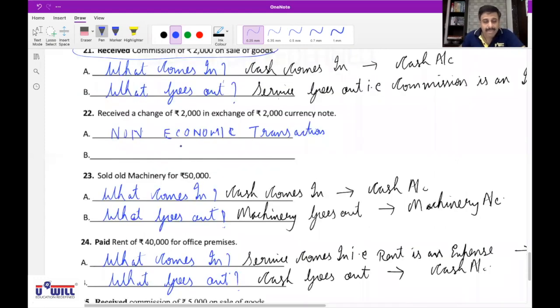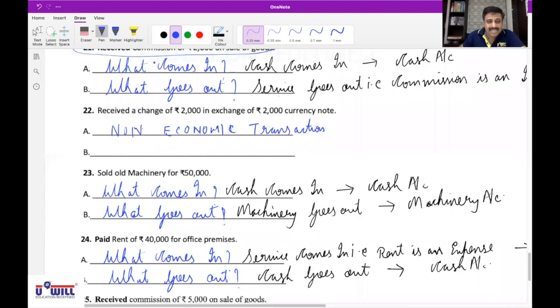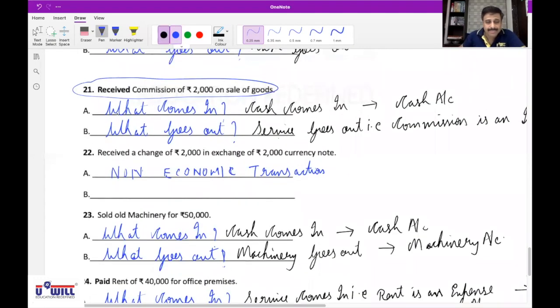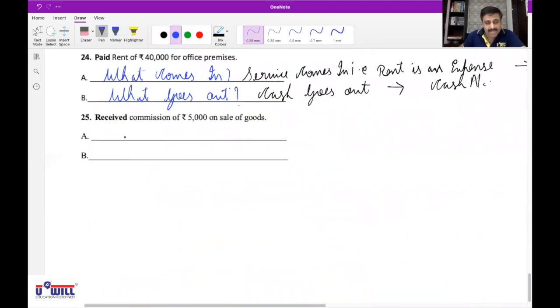Yes, sir. Only the amount is different. So can I say the same two effects will take place? Yes, sir. So first effect, what comes in? Cash comes in. Which account does it affect? Cash account.